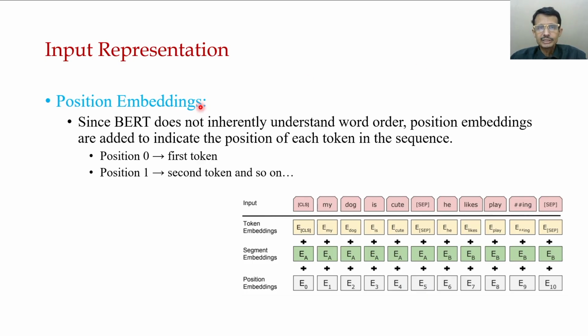Next comes the position embedding. BART doesn't inherently understand order, so position embeddings are added to indicate the position of each token in the sequence. Position 0 is the first token, position 1 is the second token, and so on. So this is the position embedding.